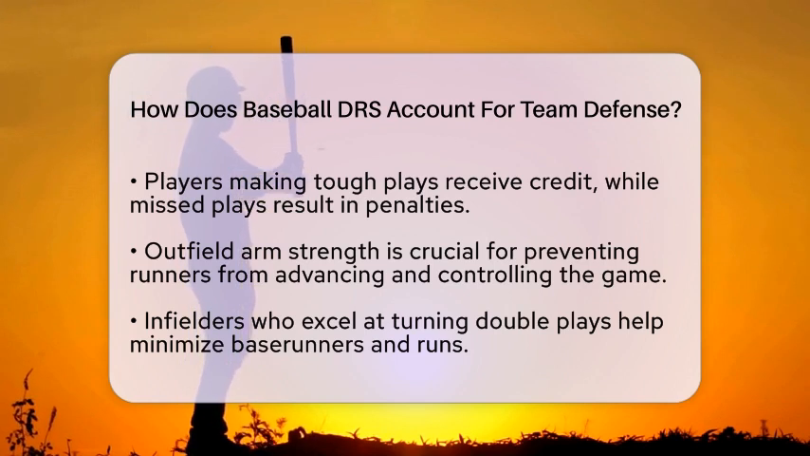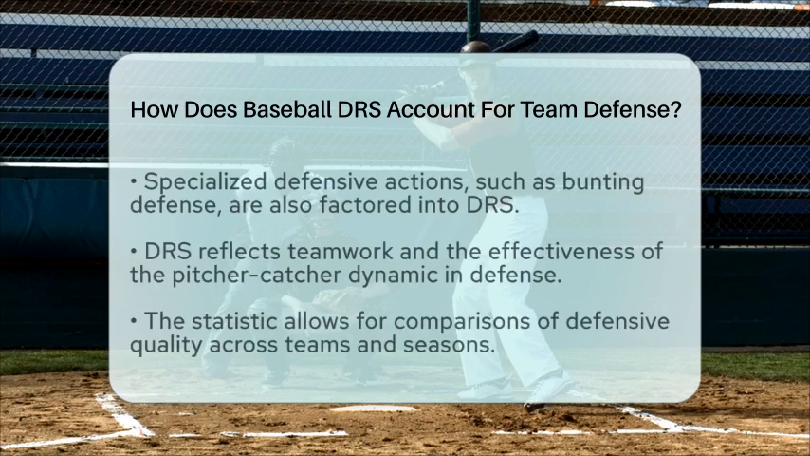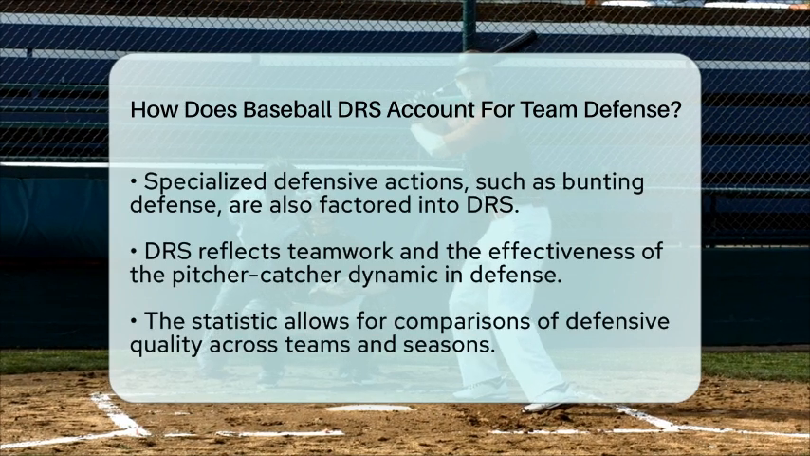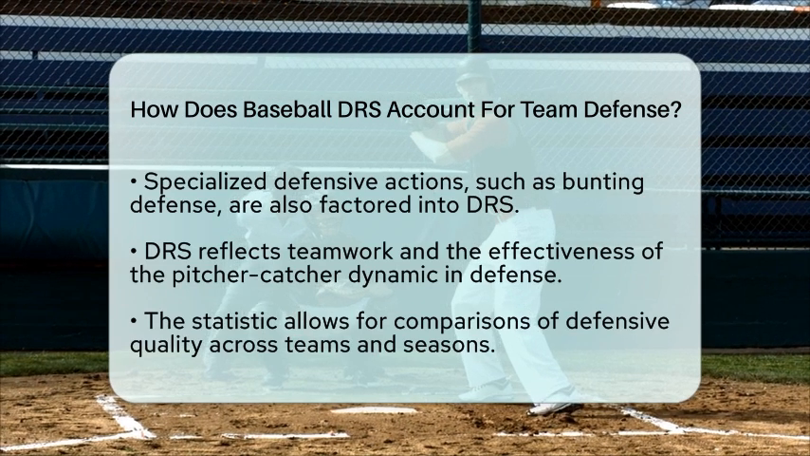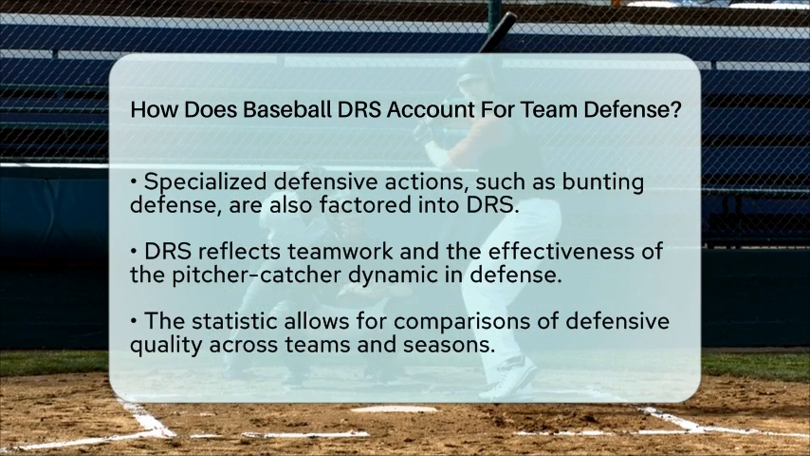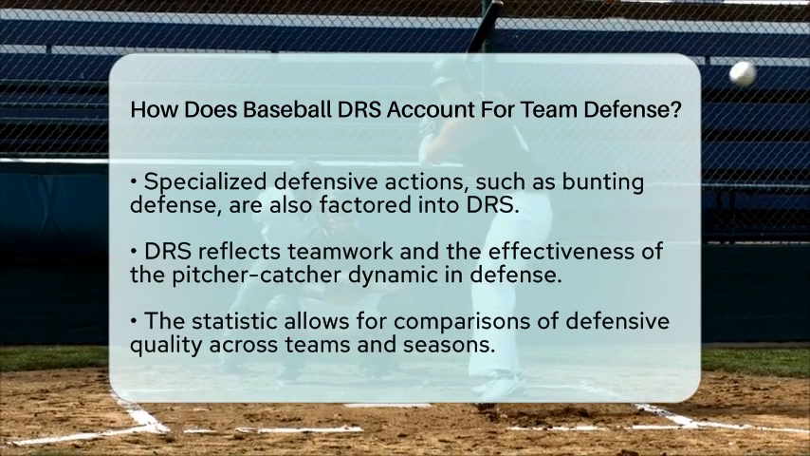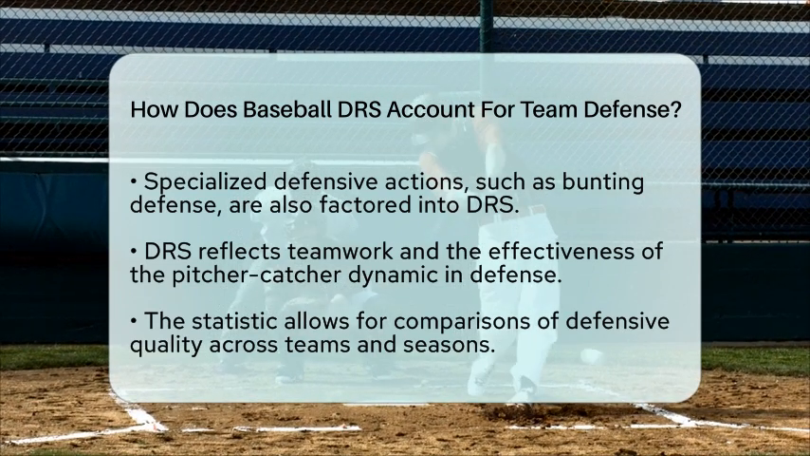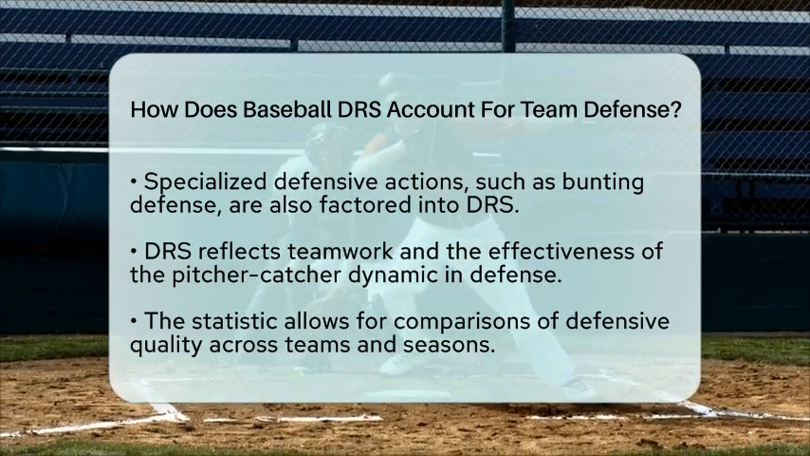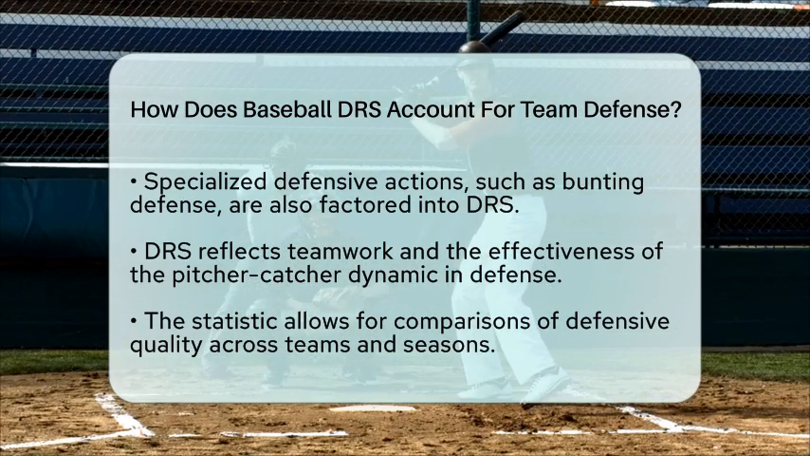Additionally, DRS takes into account specialized defensive actions like bunting defense and preventing stolen bases. These actions reflect how well the team works together and how effective the pitcher and catcher are in controlling the running game. In summary, defensive runs saved accounts for team defense by combining individual contributions into a total score.